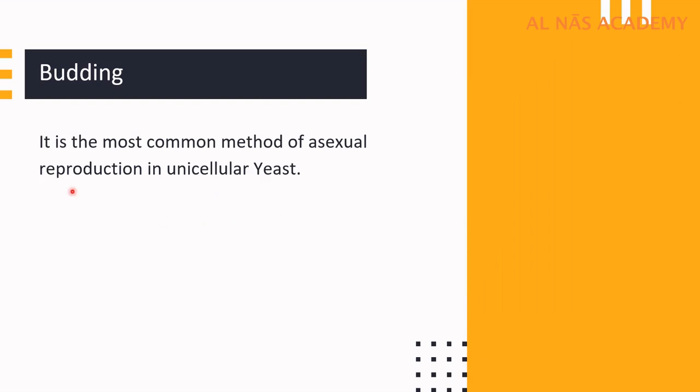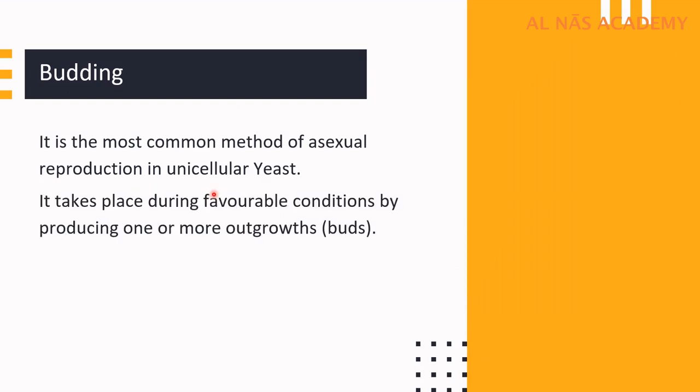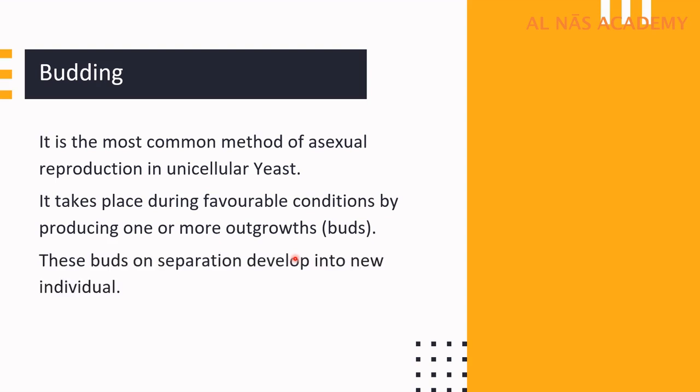Next, we are going to study budding. Budding is the most common asexual method of reproduction in unicellular yeast, and it takes place during favorable conditions. One or more outgrowths or buds are seen, and these buds develop into a new individual.